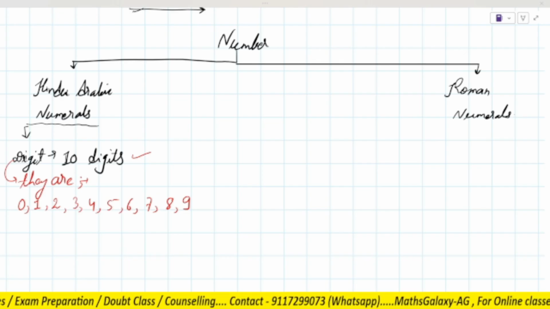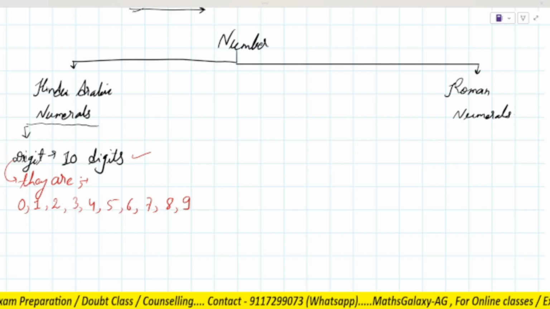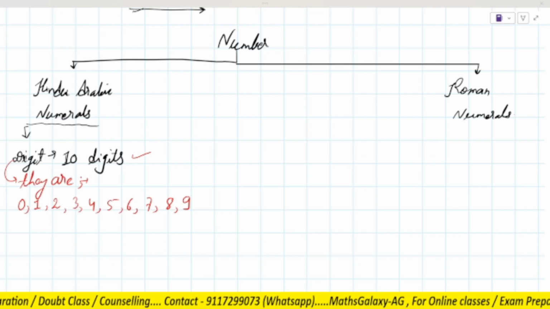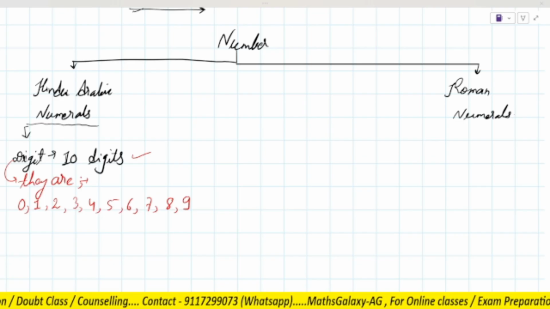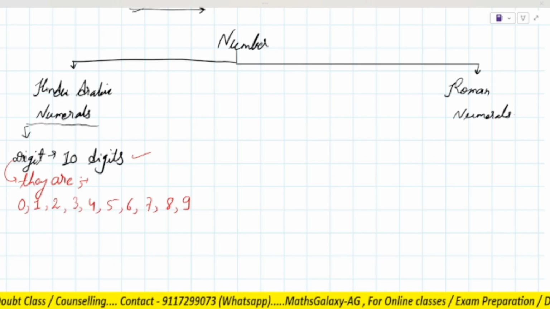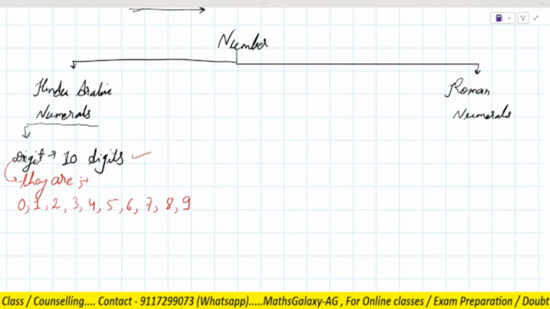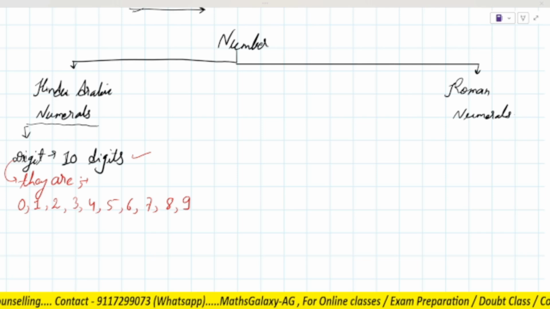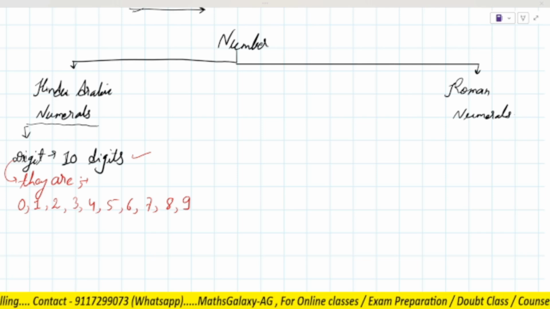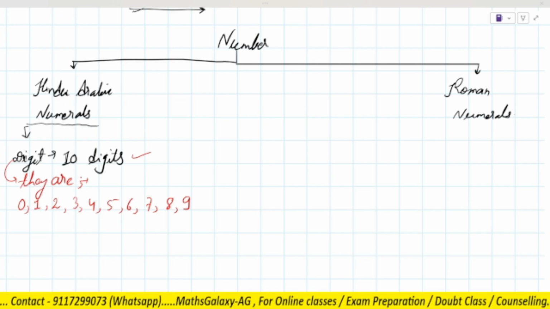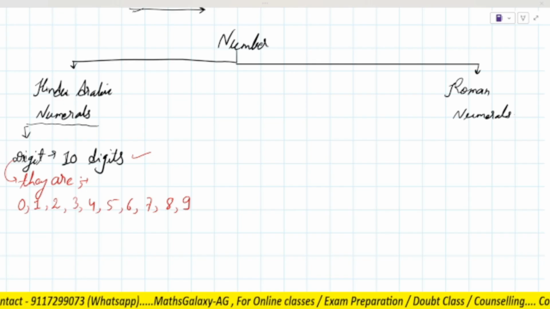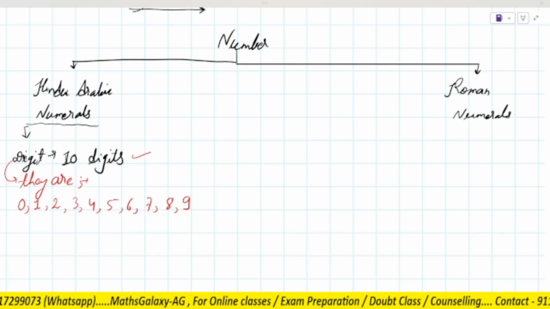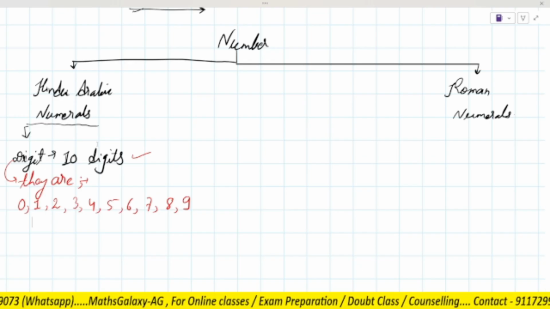Is there any doubt till here? There are 10 digits in Hindu Arabic numerals. What are they? 0 to 9. It means the digits in Hindu Arabic numerals start from 0 and go till 9. So in Hindu Arabic numerals there are only these 10 digits.